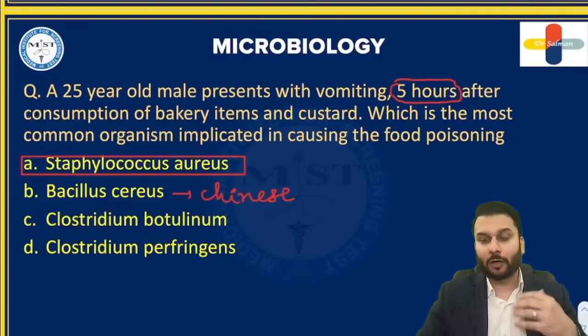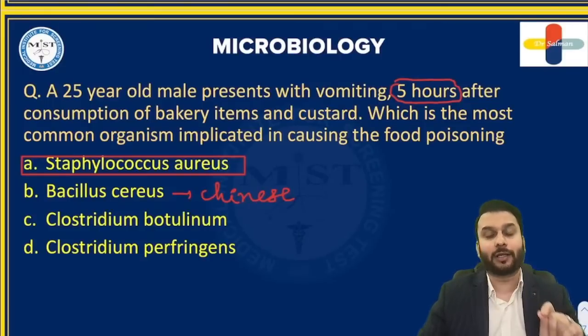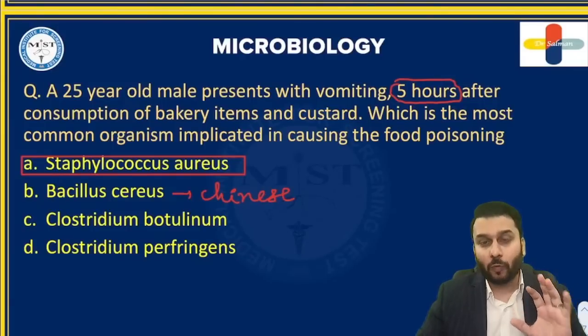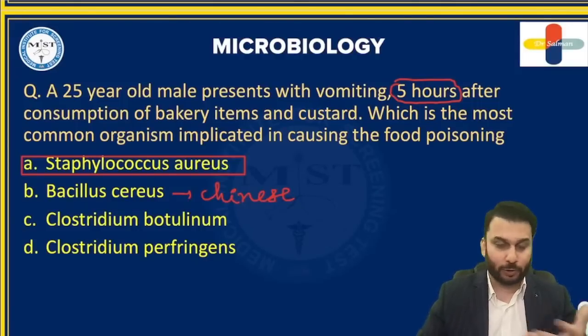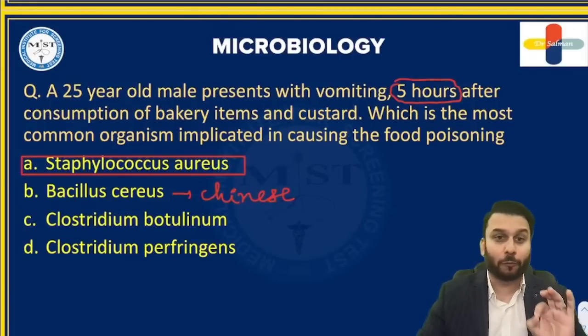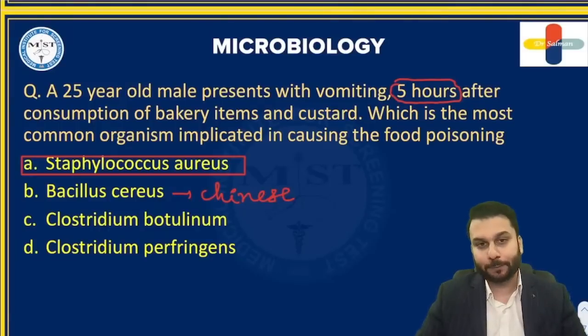Staph aureus is a preformed toxin. It's a heat stable toxin, meaning despite heating the food, the toxin will not get destabilized. Vomiting is the predominant feature because this toxin has a vagomimetic effect. Diarrhea can also happen, but vomiting is the predominant feature. Bacillus cereus copies exactly the same things, except the food is different. Chinese fast food. If you consume this food and they ask you about food poisoning, you will choose this.